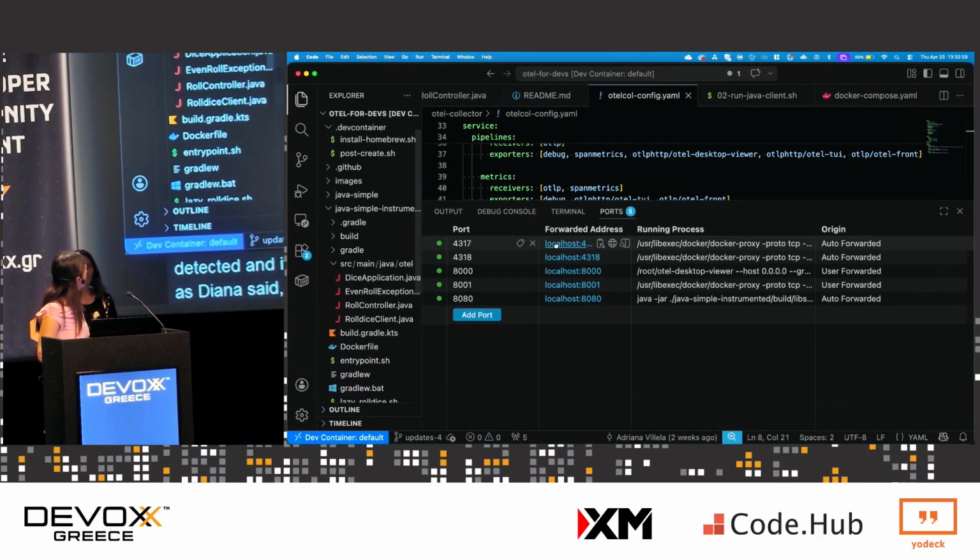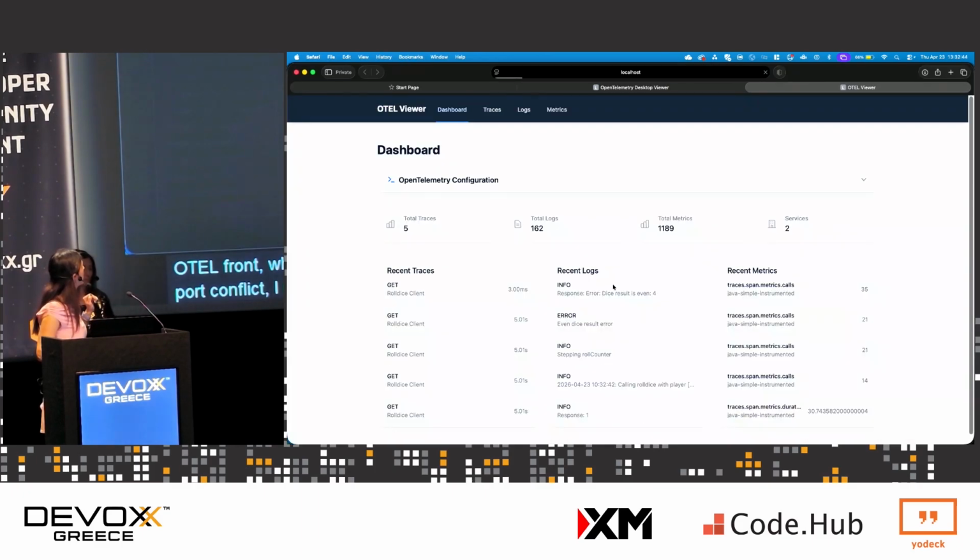And then finally, we have OTel front, which I mapped to port 8001. They both use internal port 8000, but because of the port conflict, I mapped one to external port 8000 and the other to external port 8001. All that is in the code as well, if you want to check it out.